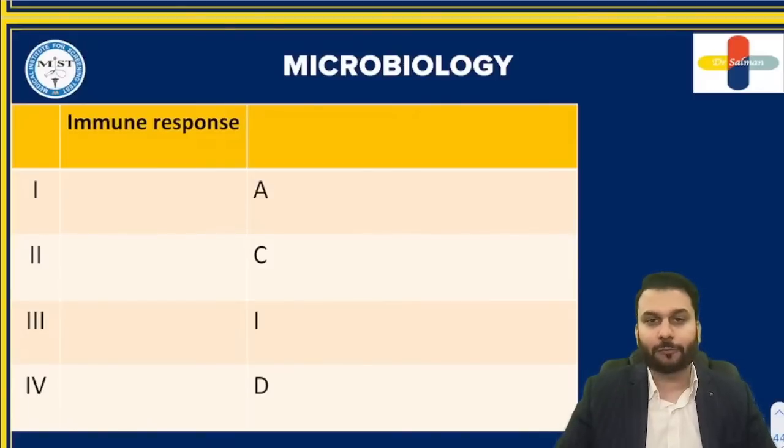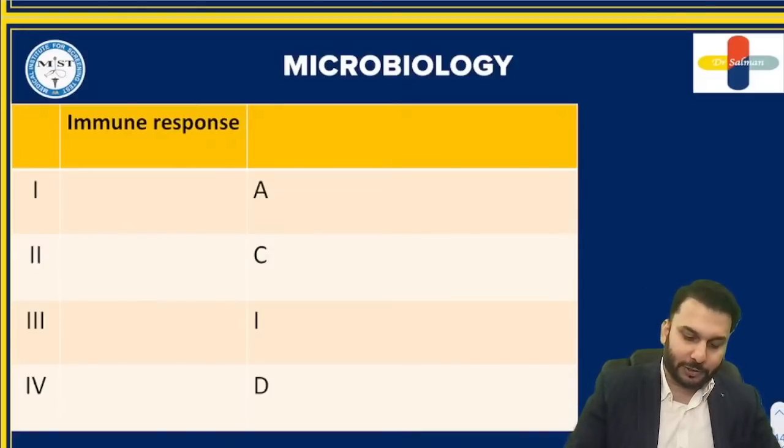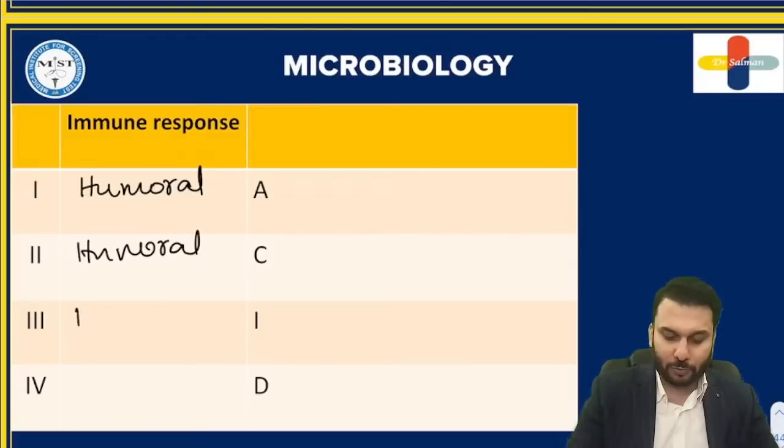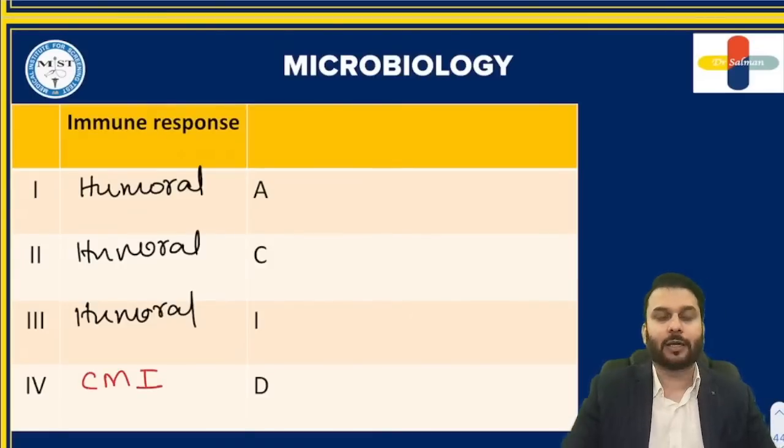Please remember there are four main types of hypersensitivities, and the first three are described to be humoral, I mean humoral immune response, right? The first three are humoral, and the fourth and final one is described as CMI, cell mediated immunity. So this is the word that you should all remember, doctors. The fourth one is different.